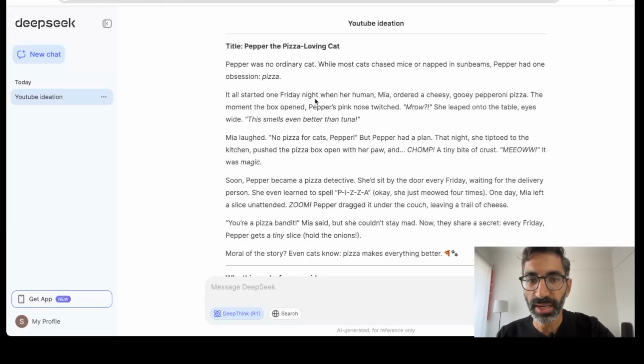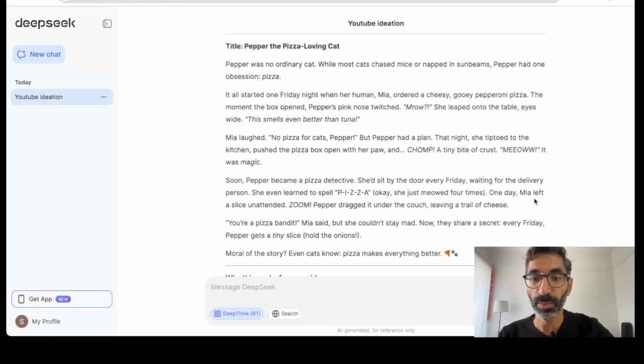It started one Friday when her human, Mia, ordered a cheesy, gooey pepperoni pizza. Pepper's eyes locked on. Mia laughed. And then soon Pepper became a pizza detective. She'd sit by the floor every Friday, waiting for the pizza delivery. She even learned to spell pizza. Okay, she just meowed 4 times. I mean, how cool is that?